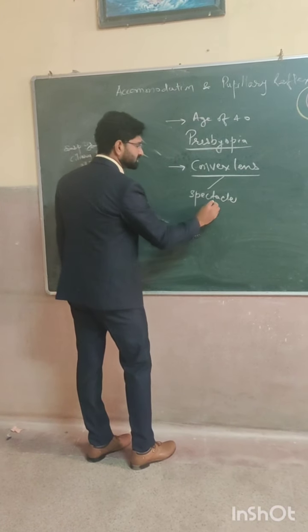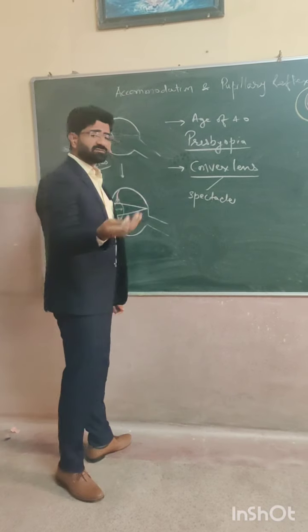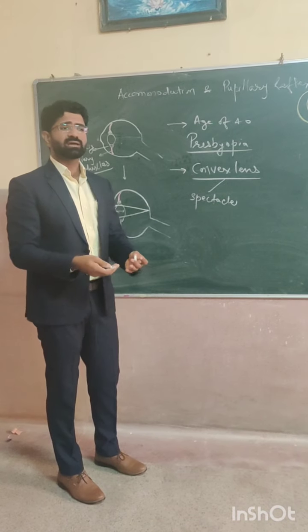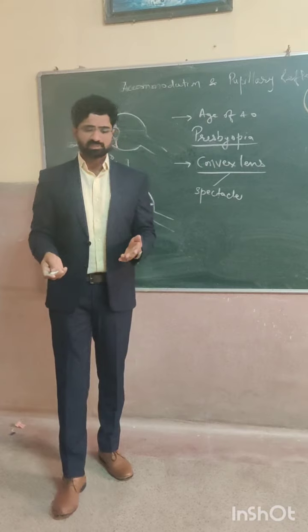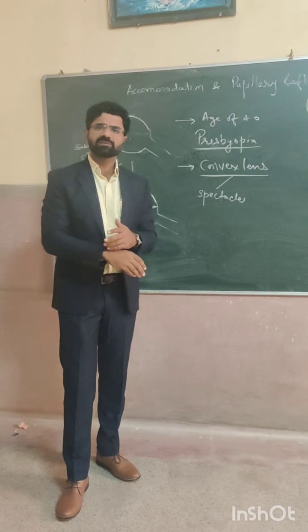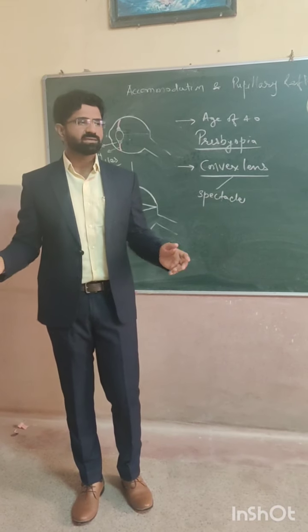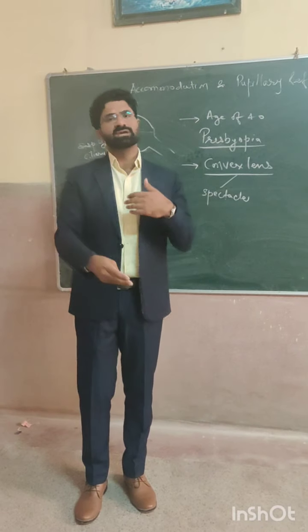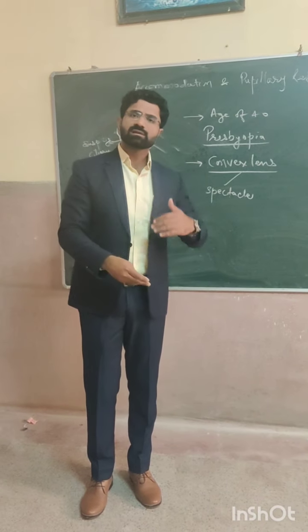The spectacle for that person depends on the nature of the eye. Either the eye is emmetropic, meaning before the age of 40 the person did not have any eye pathology. He was able to see everything, he had clear far vision, he had clear near vision.